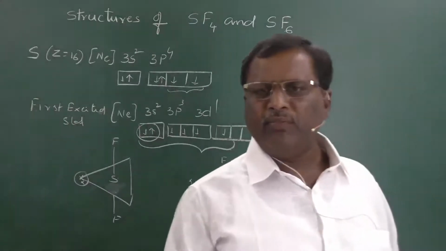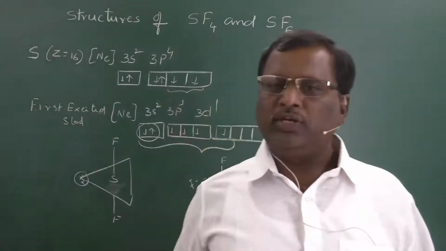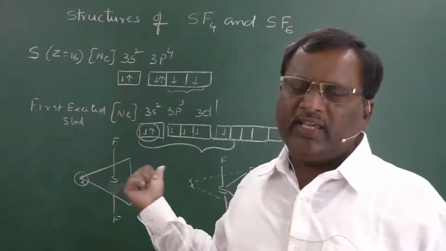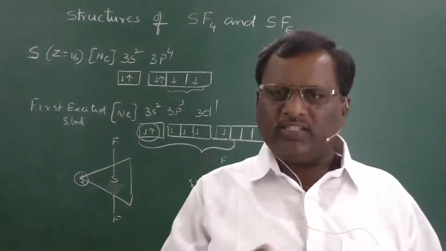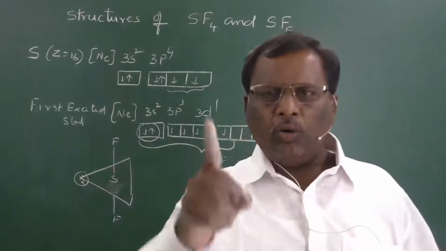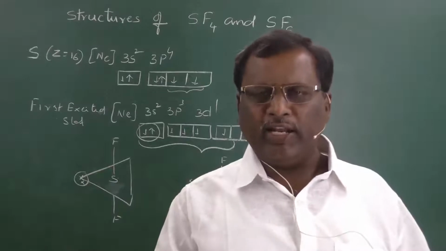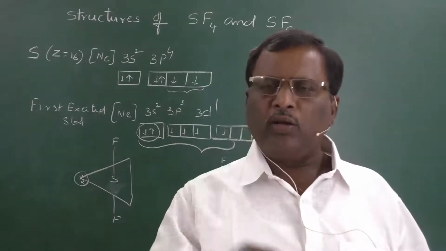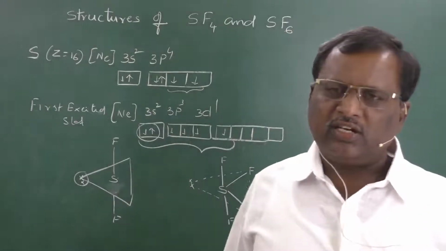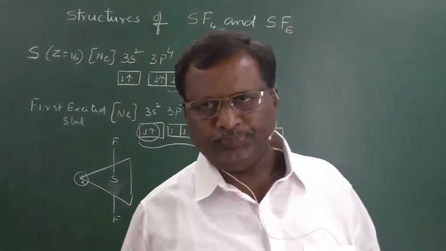Here remember, for any molecule, the thing that you have to remember is what is the hybridization. Here sp3d. Then what is the shape? It is a seesaw shape. And how many non-bonding electron pairs are present? One non-bonding pair of electrons is present here. So, this is the structure of SF4.